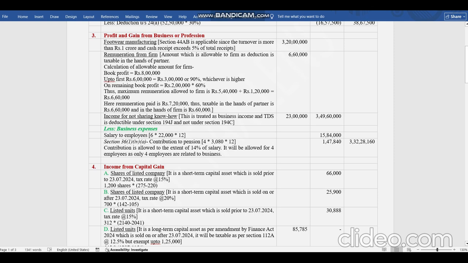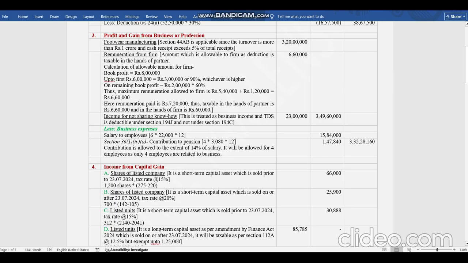So we have made the calculation. 4 employees into 3080 rupees per month into 12 months, because the salaries were paid from 16th April 24. From that date the people were employed. So 1,47,000 will be the total deduction in respect of this.